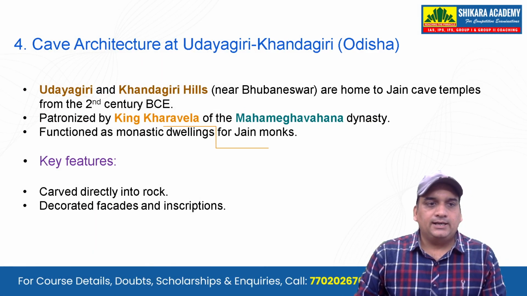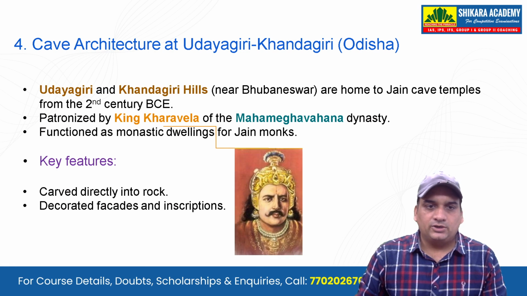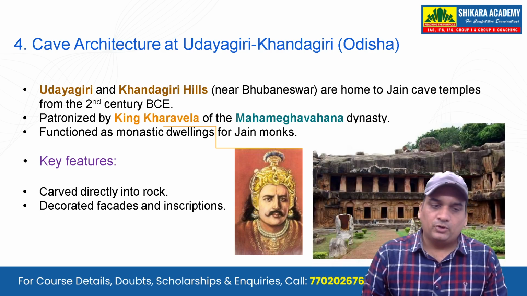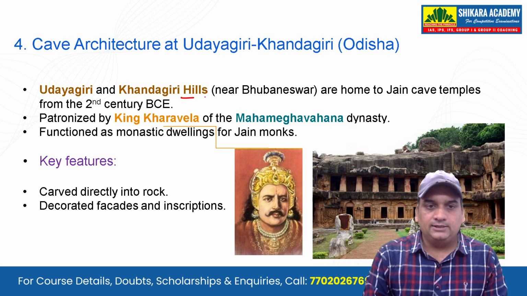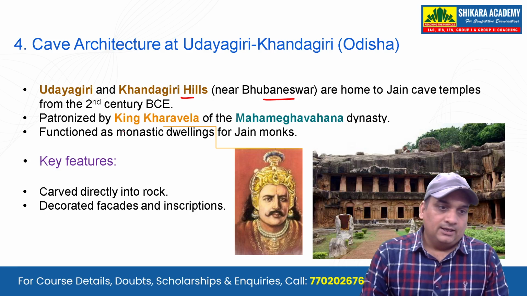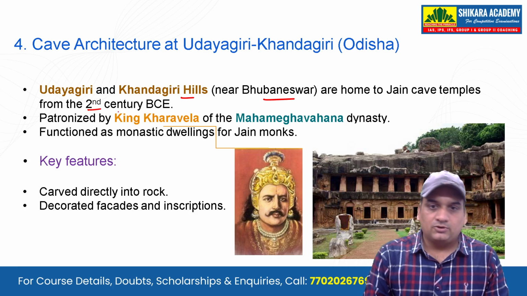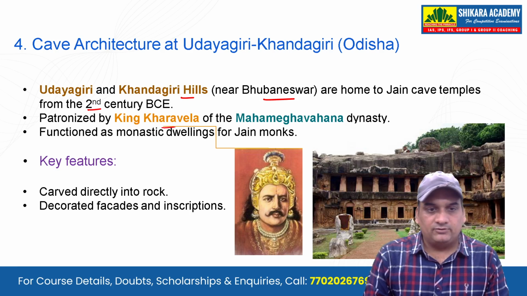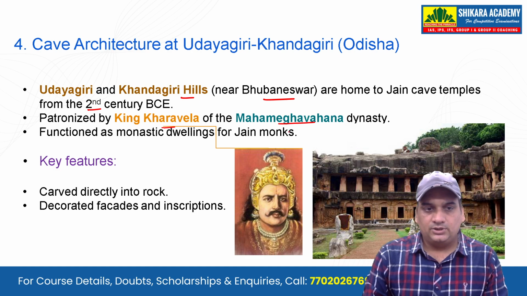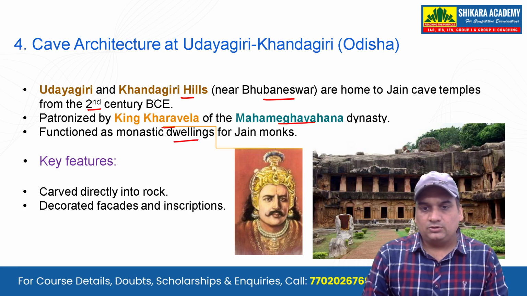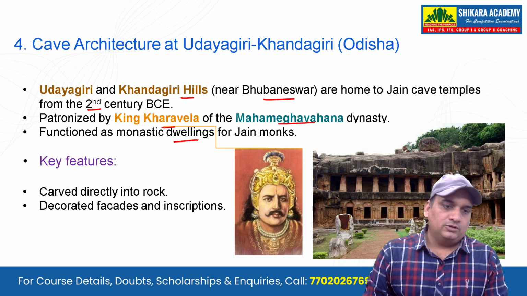Now getting ahead, let's see cave architecture at Udayagiri and Khandagiri, Odisha. So what are a few important points over here. Udayagiri and Khandagiri hills are near Bhubaneswar. I went there. It's very beautiful. From 2nd century before Common Era, you can say that it was built. Patronized by King Kharavela of Mahameghavahana dynasty. Functioned as monastic dwellings for Jain monks. So there they used to reside and do all of their works.